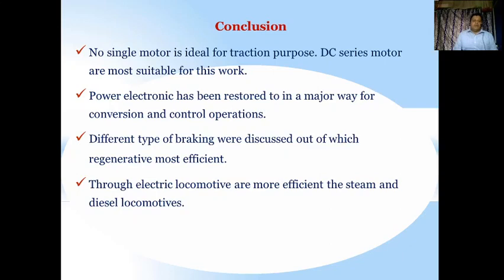Finally, electric locomotives are more efficient than steam and diesel locomotives. As I told you in the first slide, steam and diesel locomotives were used first, and later with the invention of electric traction, it is very much used now. We can see how this has changed and how it saves coal and other natural resources, which is why electric locomotives are considered more efficient than steam and diesel locomotives. Students, I would like to end my class here, and we will discuss other very interesting topics about traction in the next session.